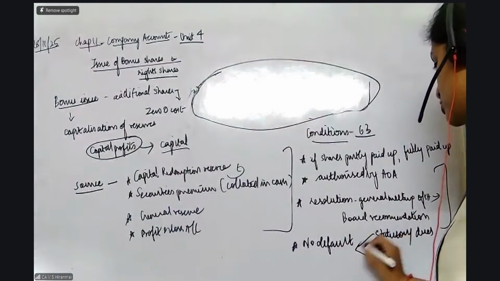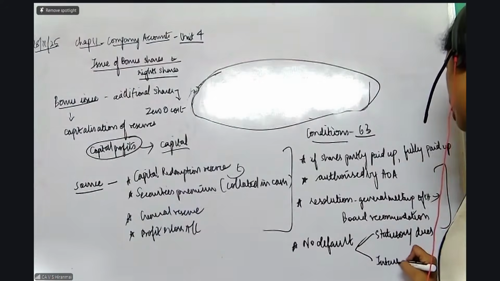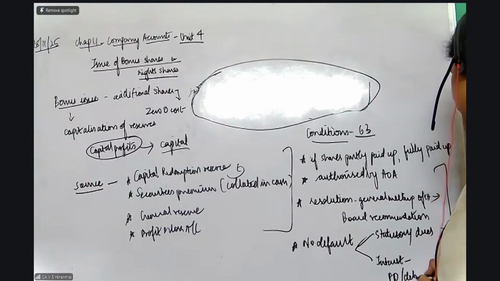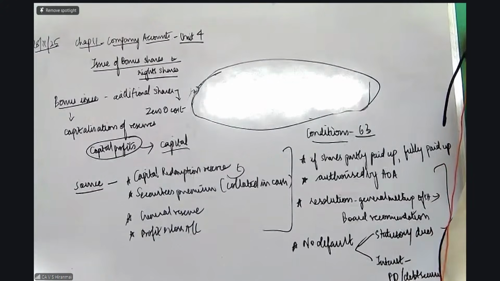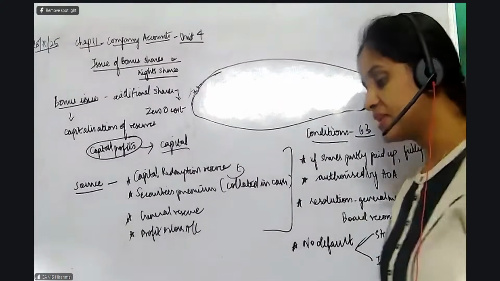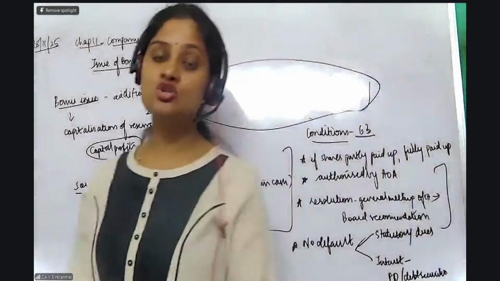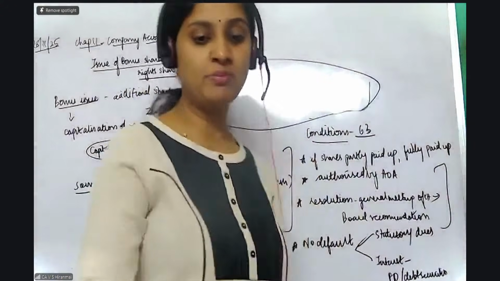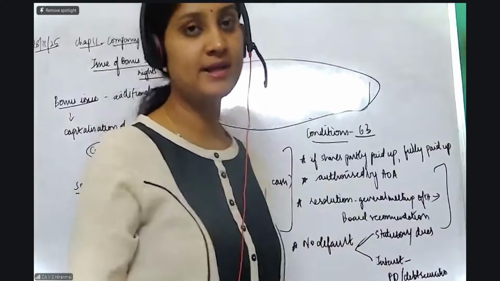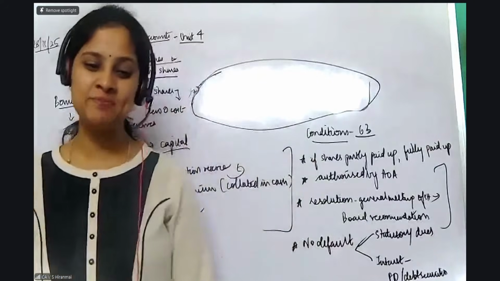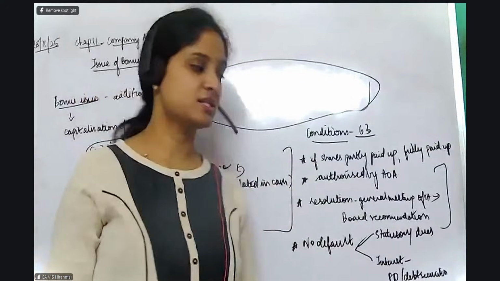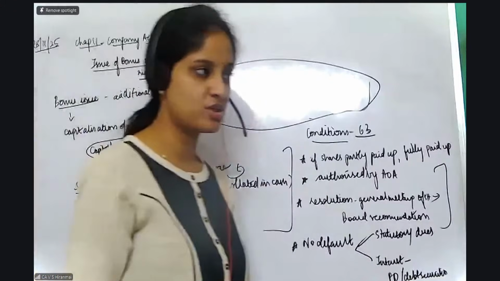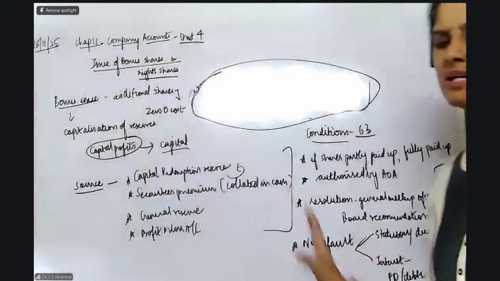And then you should also not have defaulted in the payment of interest on the fixed deposits and other debt securities. If you have taken some fixed deposits or issued some debt securities, you have to pay the interest on them on time. If you have not paid it, it is a problem, madam. You cannot issue the bonus shares. Only after all these conditions are fulfilled can you issue the bonus shares. Okay? This is just basic theory.